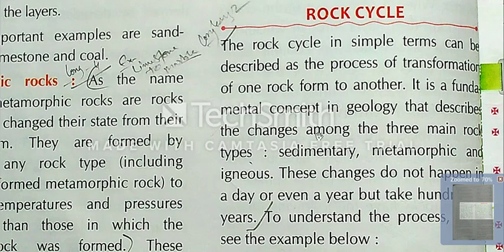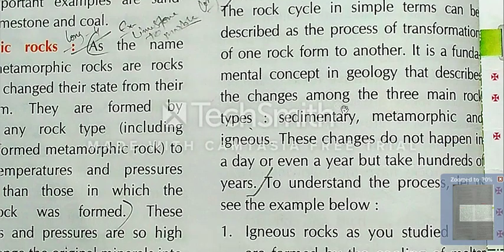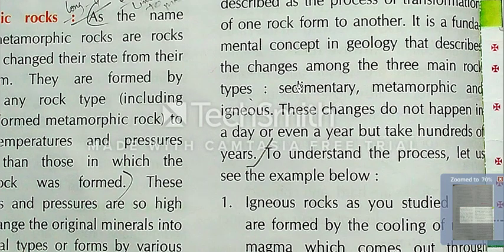This is the rock cycle, the fundamental concept of geology that describes the change amongst the three main rocks. Which are the three main rocks? Igneous, sedimentary, and metamorphic. They transform from one rock to another.